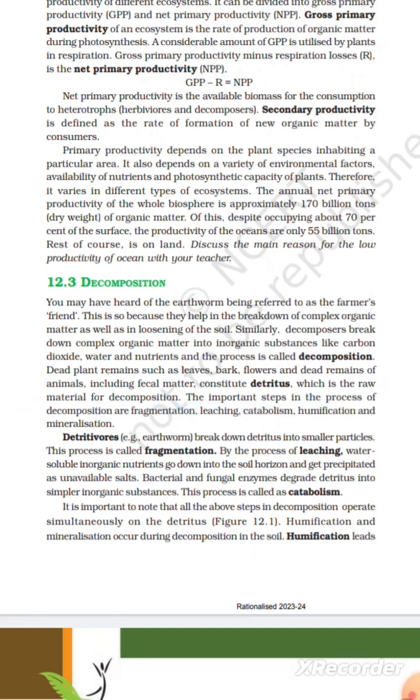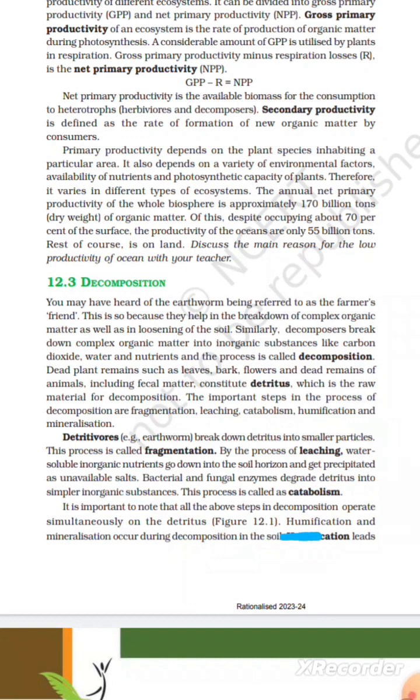The important steps in the process of decomposition are fragmentation, leaching, catabolism, humification, and mineralization. Detritivores, for example earthworms, break down detritus into smaller particles. This process is called fragmentation. By leaching, water-soluble inorganic nutrients go down into the soil horizon and get precipitated as unavailable salts. Bacterial and fungal enzymes degrade detritus into simple inorganic substances. This process is called catabolism. It is important to note that all the above steps in decomposition operate simultaneously on detritus.